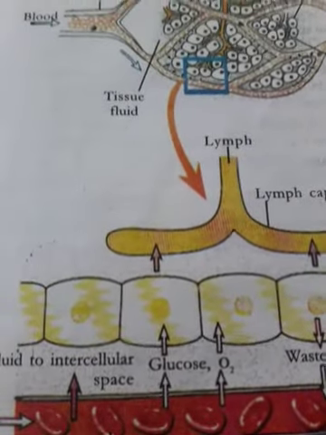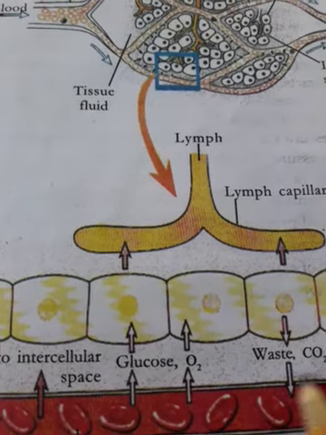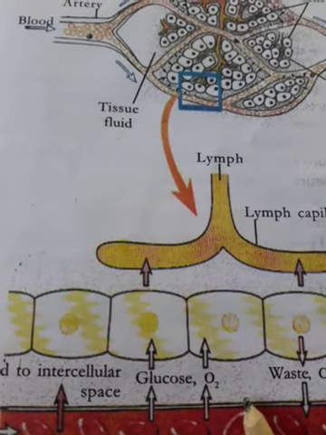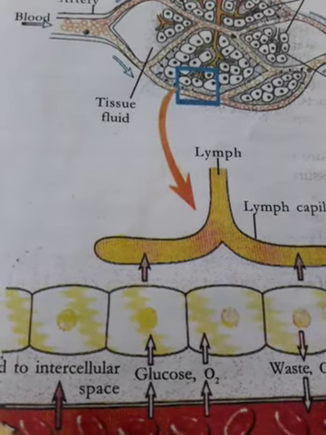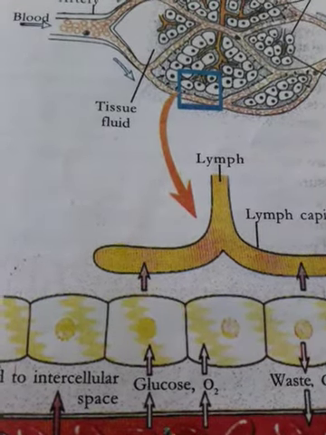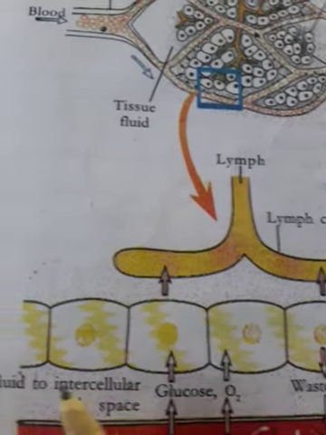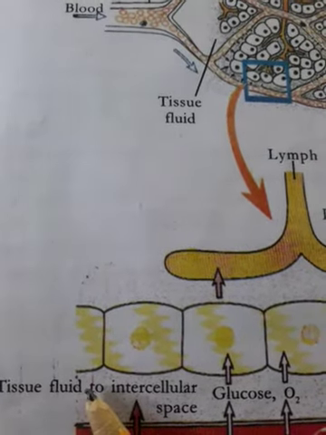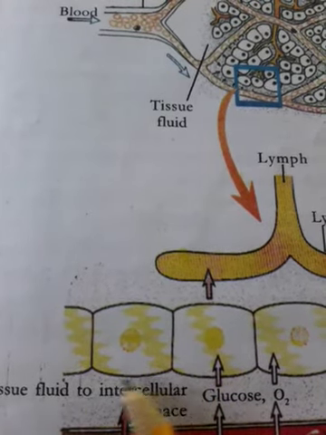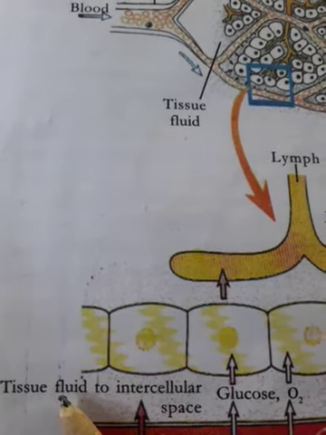Look at this diagram. This region shows the blood capillaries. Blood flows through the blood capillaries. We know these capillaries have minute pores. The plasma oozes to the intercellular space through the minute pores of the capillary wall. The space between the cells is called intercellular space. That fluid is called tissue fluid.